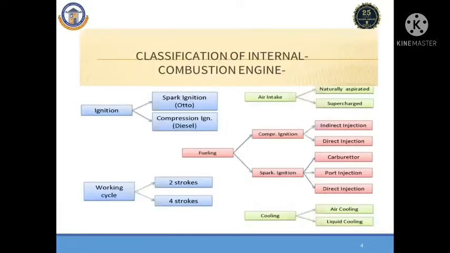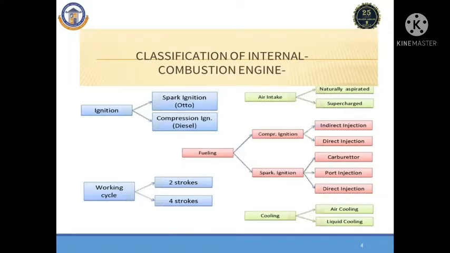How are we going to classify the internal combustion engine? The internal combustion engine is classified basically by ignition and working cycle. Ignition means how we are going to ignite the fuel. When a spark plug is used to ignite the fuel, it is known as a spark ignition engine.